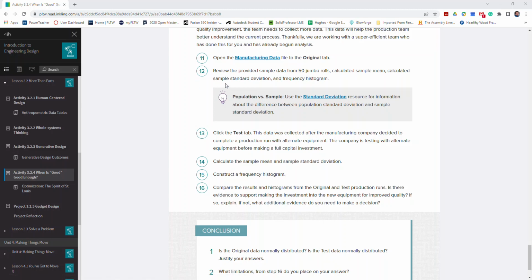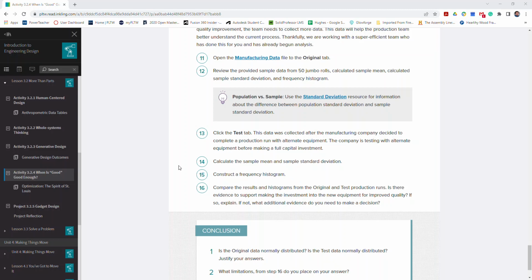So it will provide an original data set that has some information such as the calculated sample mean, sample standard deviation, and frequency histogram. And for this activity, they want us to utilize the test tab and be able to do the exact same operations as the original data, calculating the sample mean, sample standard deviation, and constructing a histogram, and then making a comparison of whether or not the optimization methods used were actually successful.